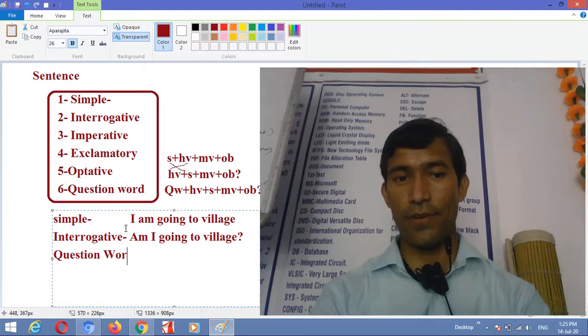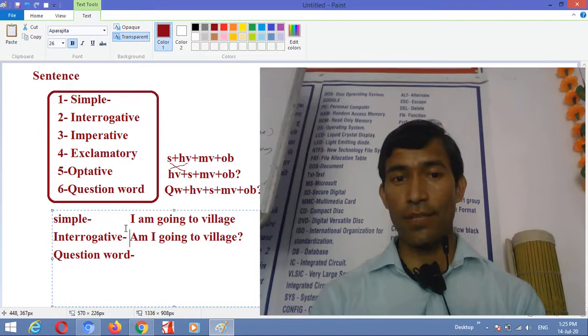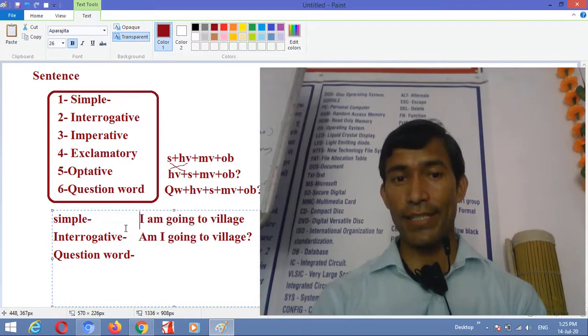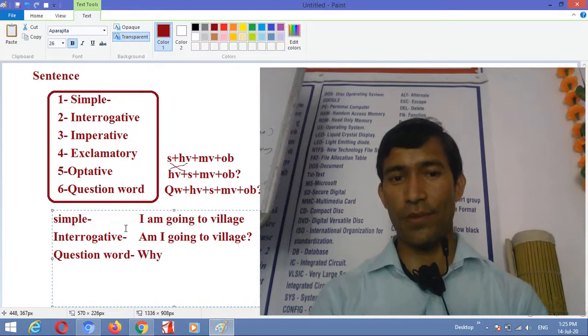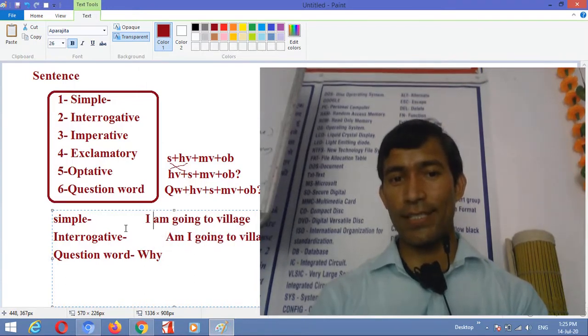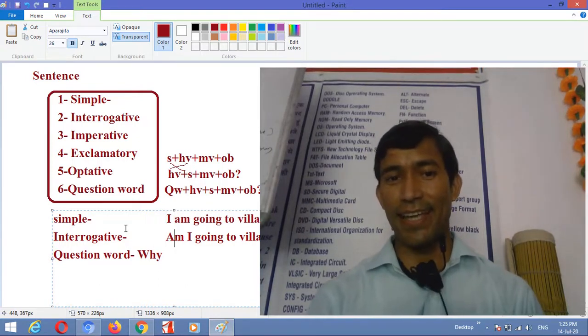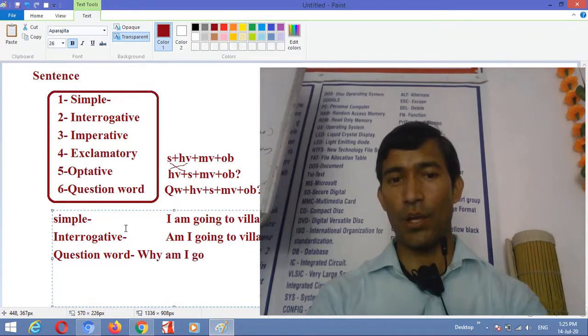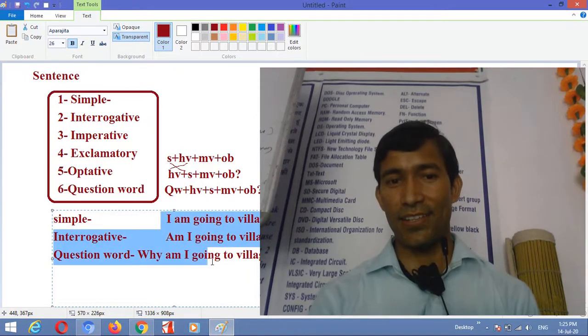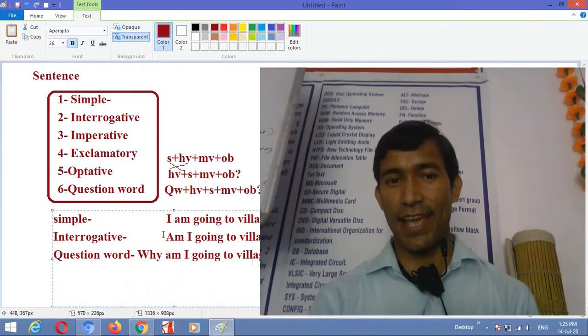A question word is always used like this. Why? It's a question word, right? Now this whole sentence is very simple. Only this was your first sentence, which was important to understand the change, right? Now this is why am I going to village, question mark. This is the great journey of sentences as I have created here.